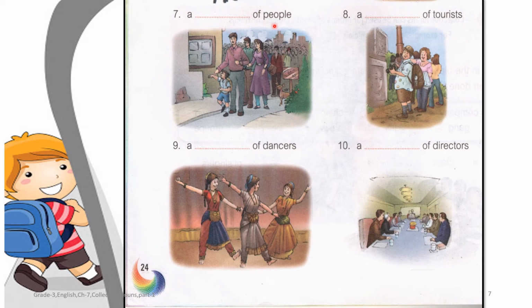Seventh, a dash of people. A crowd of people. A dash of tourists. A flock of tourists. A dash of dancers. A troop of dancers. A dash of directors. A board of directors.